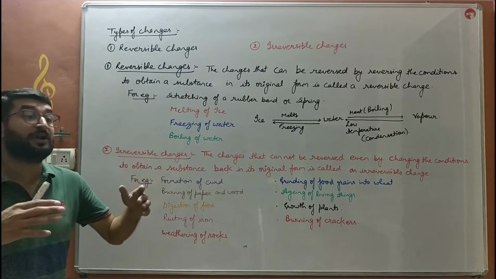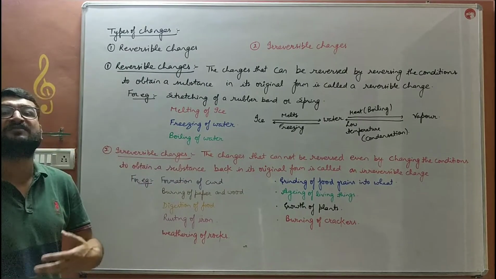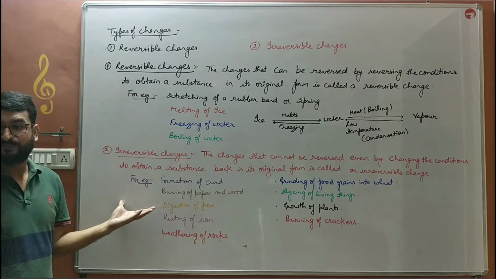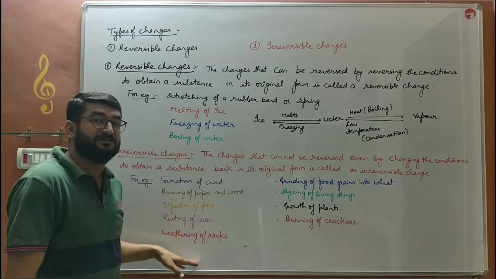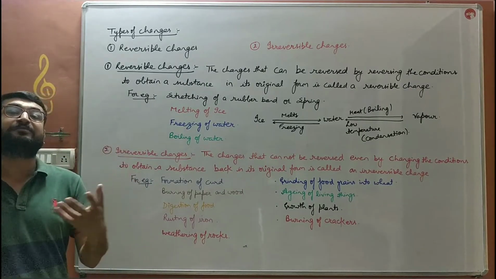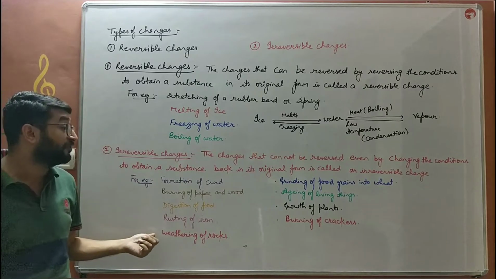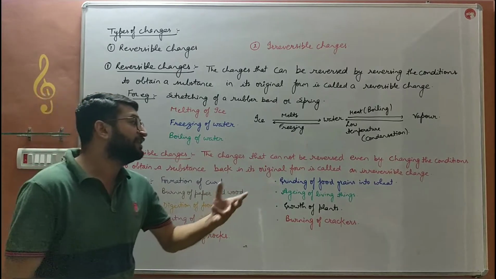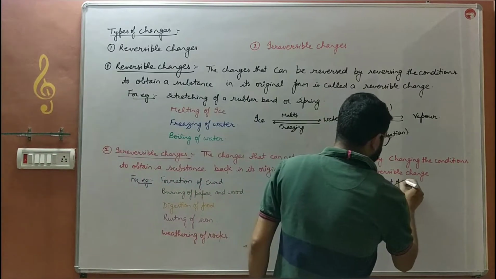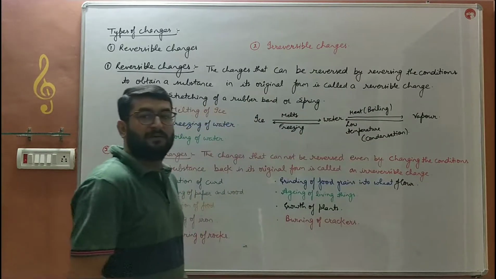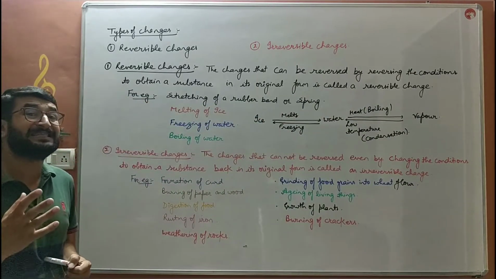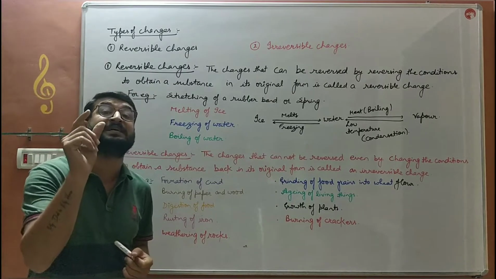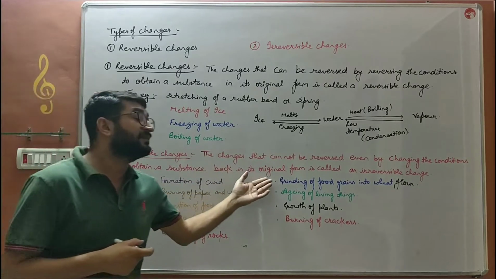Burning of paper, wood, or any fuel like petrol or diesel, that cannot be reversed. These are certain changes which are irreversible. Next, weathering of rocks. You cannot get rocks back from the soil, from the smaller particles. So weathering of rocks is an irreversible change. Grinding of food grains, that is wheat into wheat flour, cannot be reversed, beta. We cannot get back the wheat grains from that flour. आटे से दोबारा गेहूं का दाना नहीं बनाया जा सकता. So those are irreversible changes.